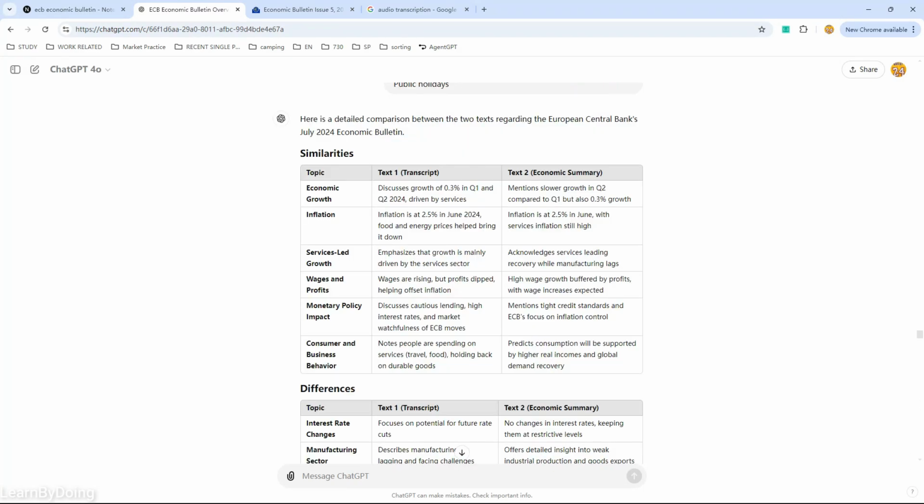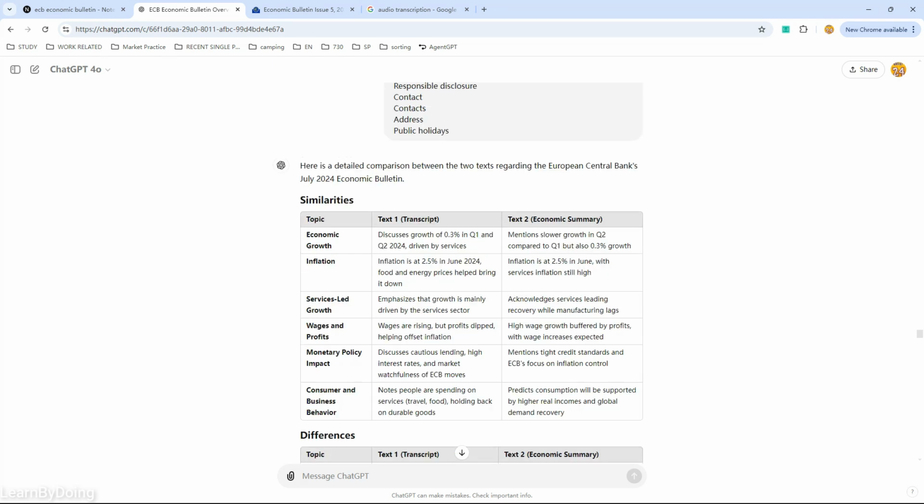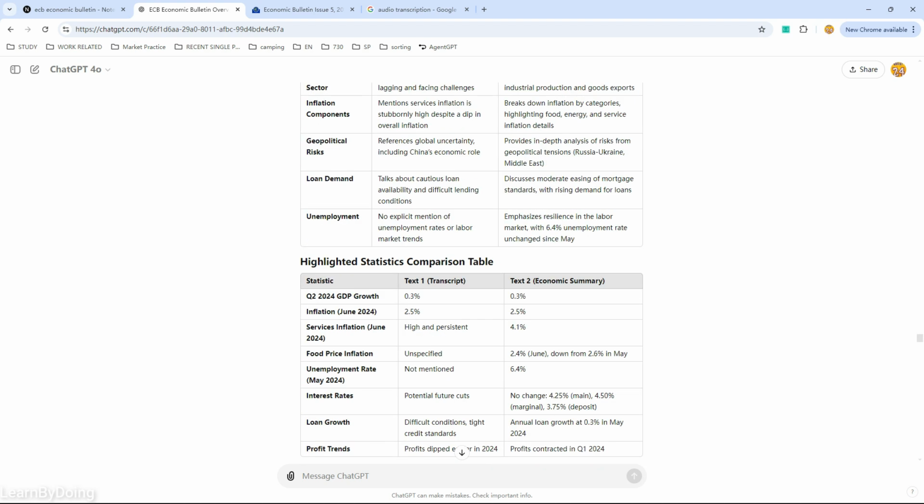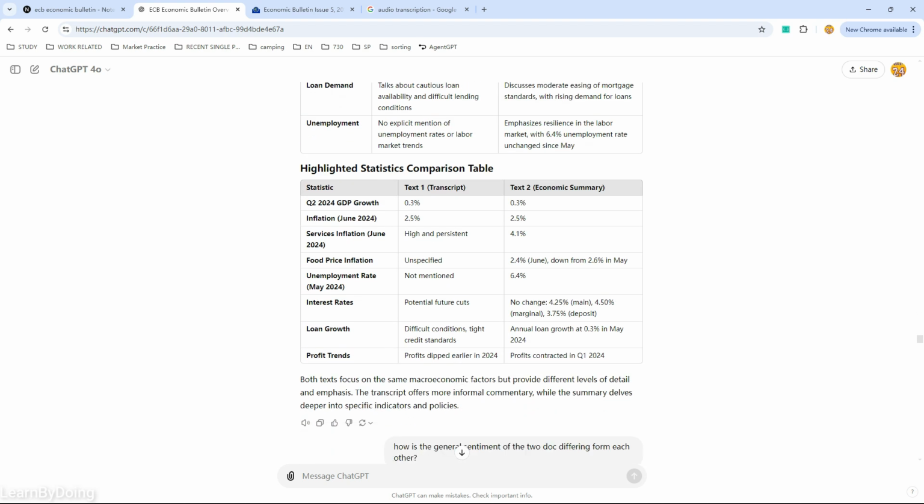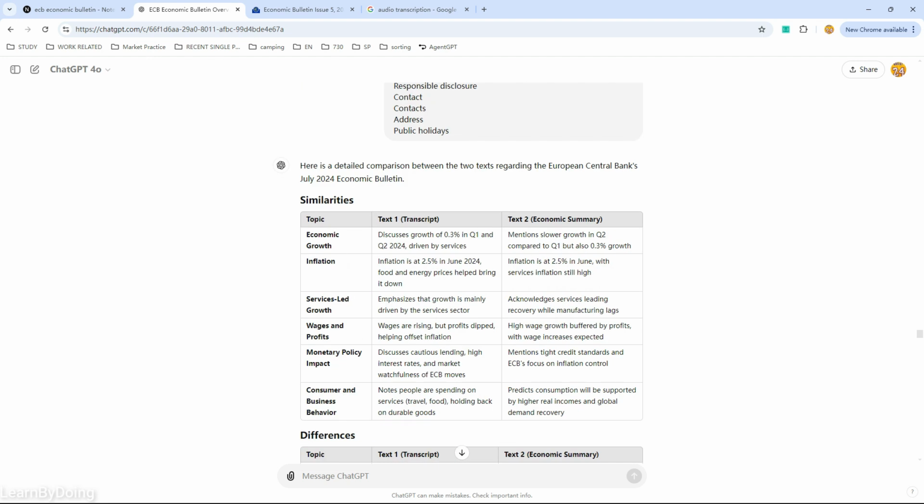Now here we see a detailed comparison between the two texts. Text 1 is the transcript, text 2 is the economic summary. You can see that the first block is similarities, the second the differences, the third is highlighted statistical information in a comparison table. Let's say in the first block, the similarities, we can see the descriptions are quite close to each other.